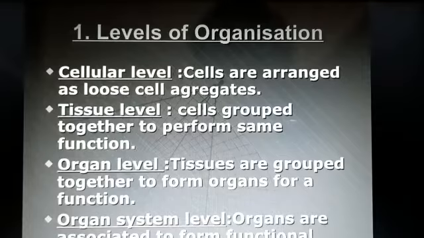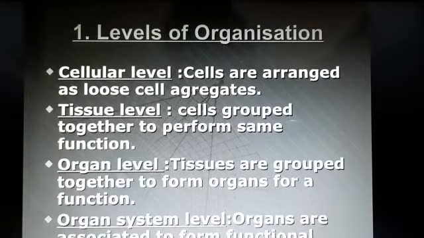In organ level of organization, tissues are grouped together to form an organ, and each organ performs a specific function. Now organ system level: organs get associated to form a functional system. For example, digestive system, respiratory system, circulatory system. So this one is level of organization.